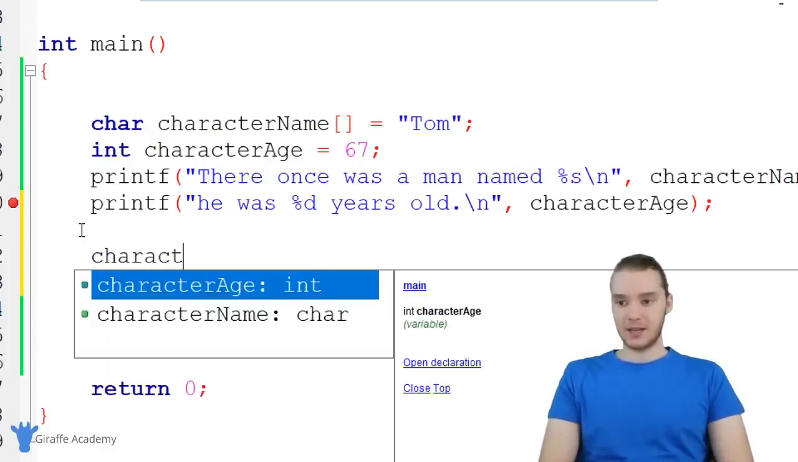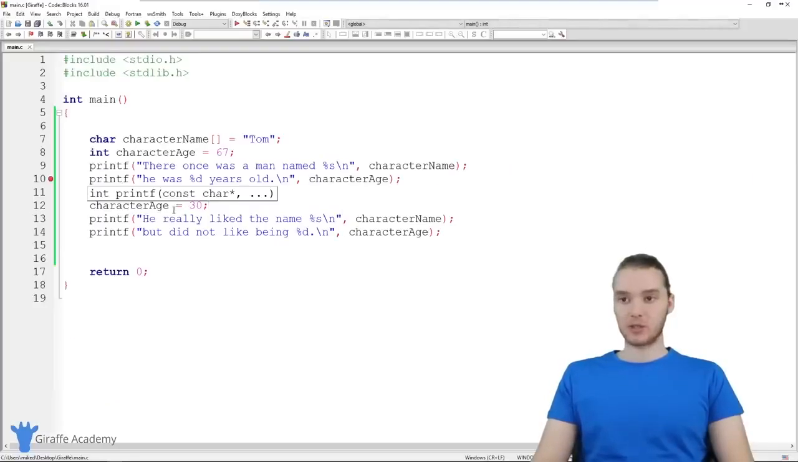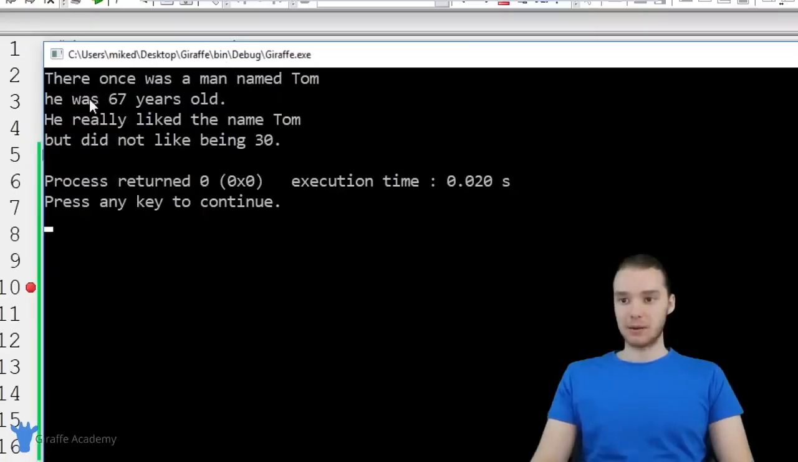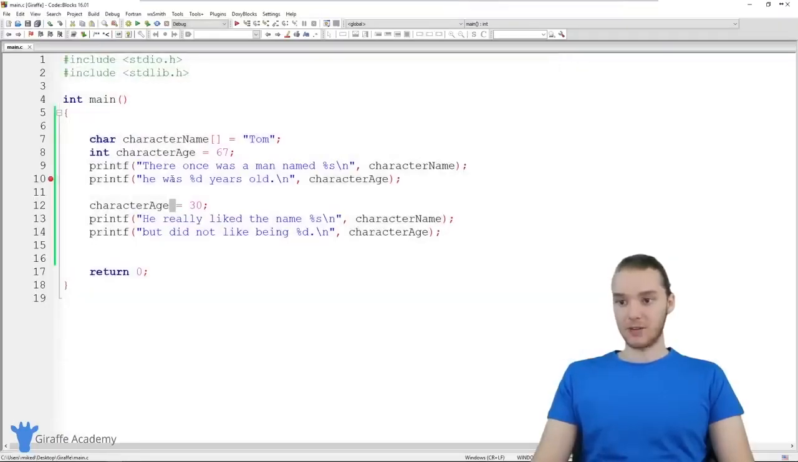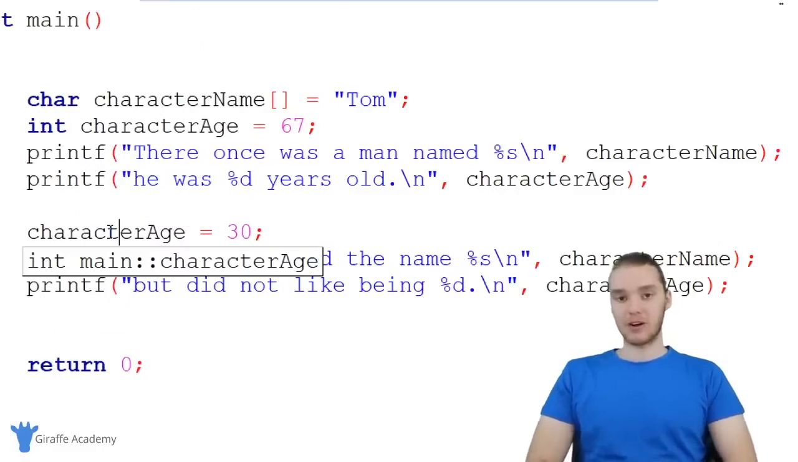So I could say character age, and I can just set it equal to something else. We could set it equal to like 30. And again, we want to include that semicolon. Now halfway through the story, the character's age is actually going to change. You'll see it says there once was a man named Tom, he was 67, and then down here the age is 30. So we actually modified the value that was stored inside of the variable halfway through printing out our story. And that's really why variables are useful.